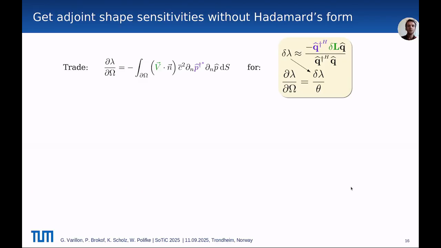On this, I'd like to conclude. So we have presented a method to compute shape sensitivities from the adjoint fields, trading the Hadamard form for a mesh perturbation approach. In that sense, we strive to get the best of both worlds, adjoint methods and finite differences. This comes with a slightly increased computational cost.